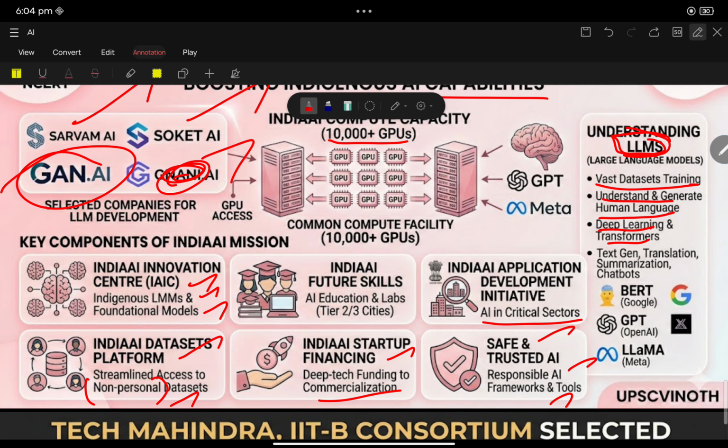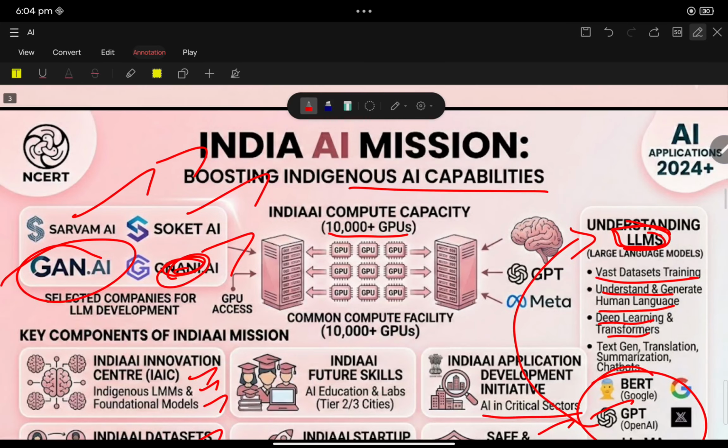Deep learning techniques and transformers are used in large language models. Uses include summarization, question answering, conversation, and AI chatbots like ChatGPT from OpenAI. This is very much important for this year's prelims: India's AI Mission using large language models.